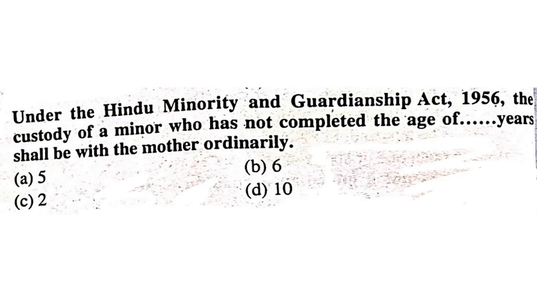Under the Hindu Minority and Guardianship Act 1956, the custody of a minor who has not completed the age of 5 years shall be with the mother ordinarily. It is 5 years.